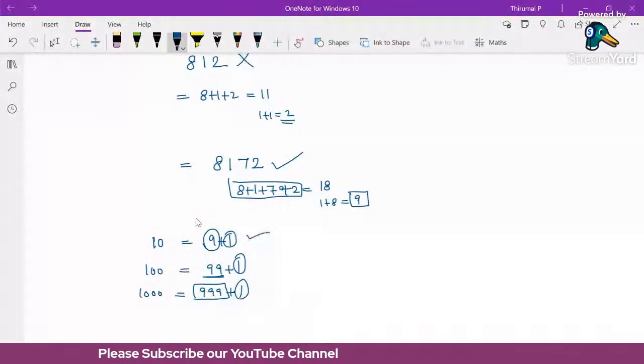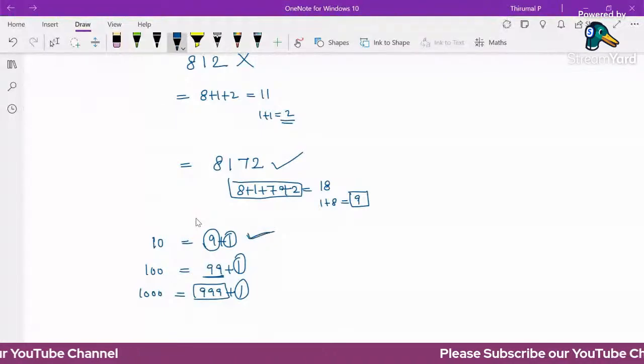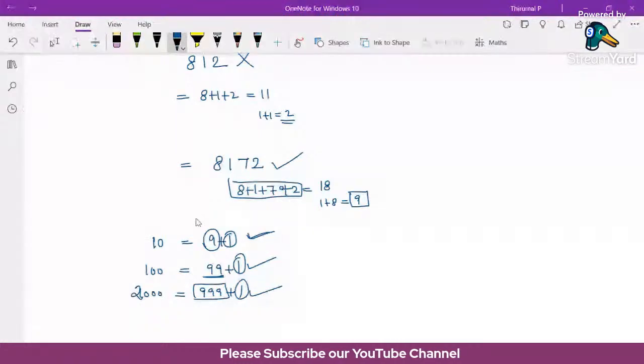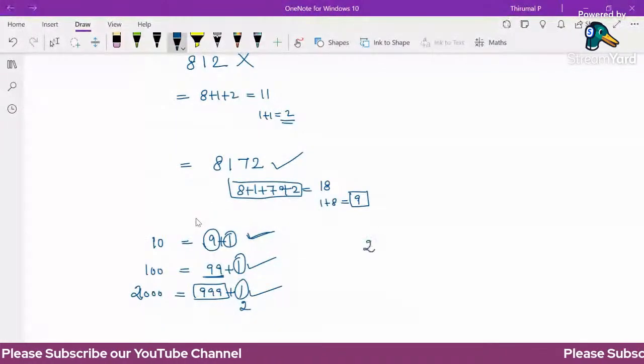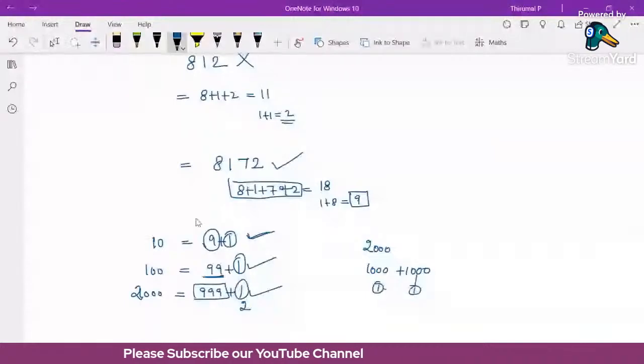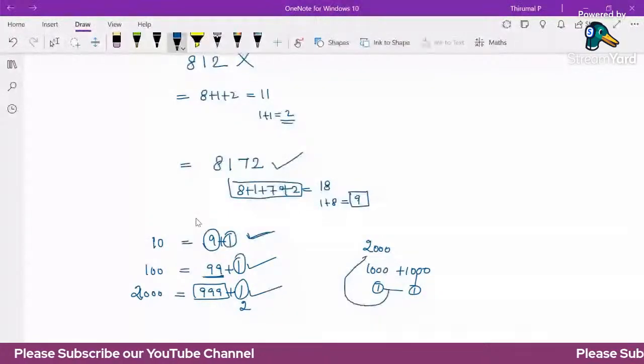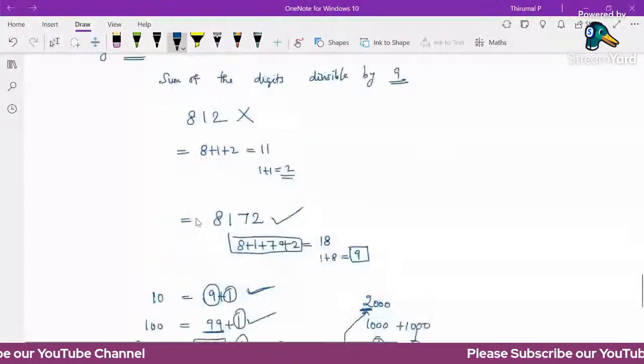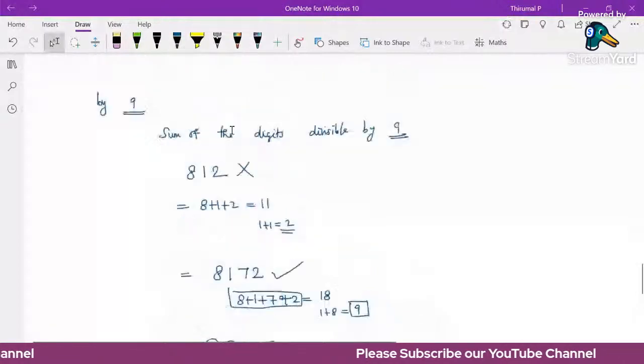So the remainder when dividing 10 by 9 is 1. 100 gives remainder 1, and 1000 gives remainder 1. Here 2000 gives remainder 2, since 2000 can be written as 1000 plus 1000. When dividing by 9, we get remainder 1 here and again remainder 1, and 1 plus 1 is 2. That is the place value 2. So that's why we add just the unit place values, that is, the sum of the digits.